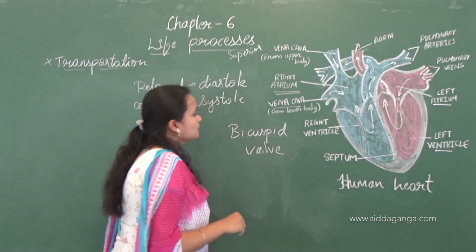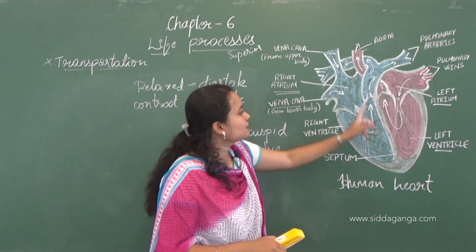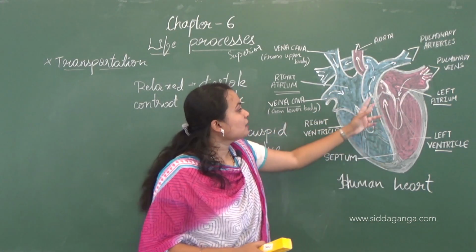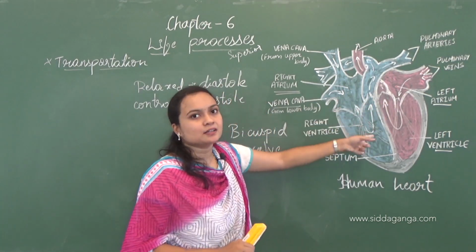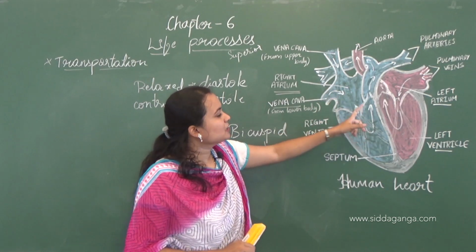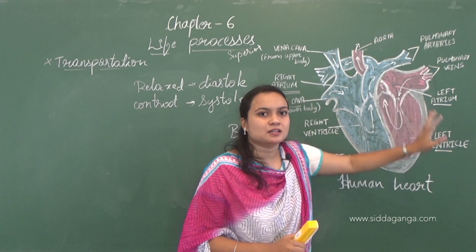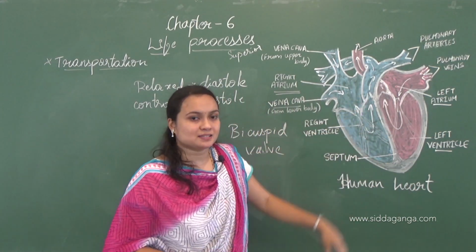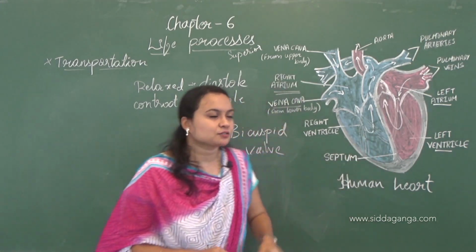For that sake there is also a semilunar valve. So in the pulmonary artery as well as in the aorta there are semilunar valves, whereas on the right side, between the atrium and ventricle, there is a tricuspid valve, and on the left side there is a bicuspid valve. Okay, so this is the pumping mechanism which takes place in the heart.